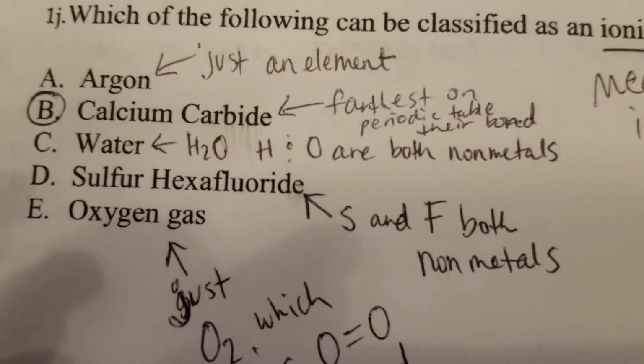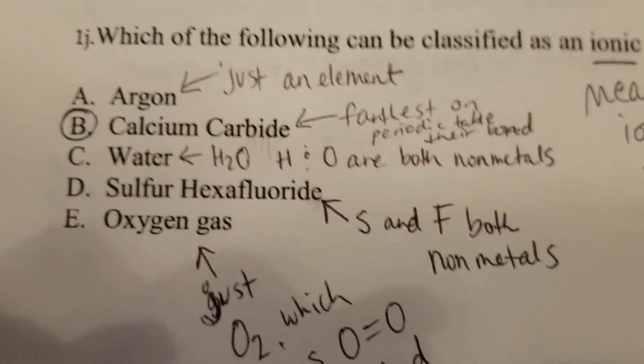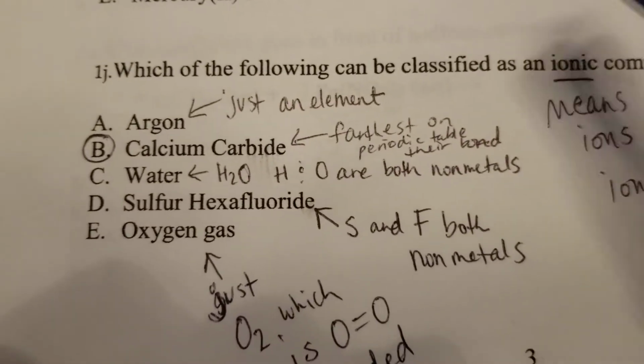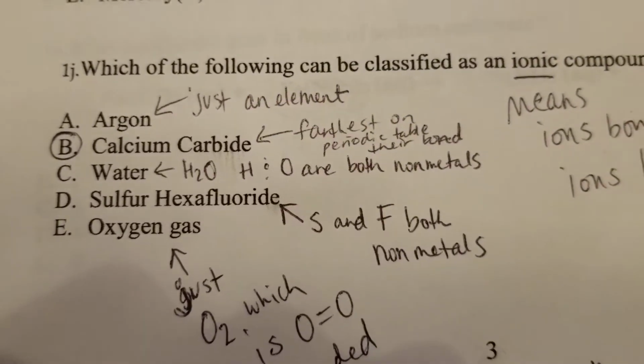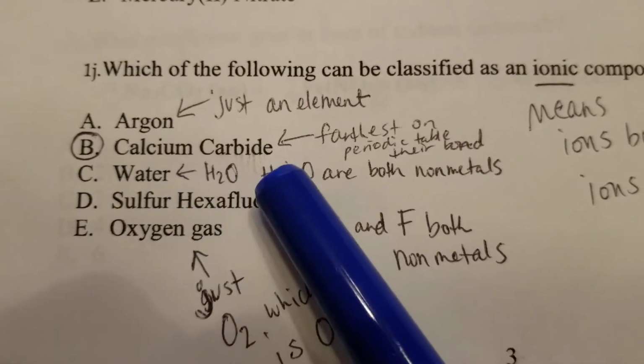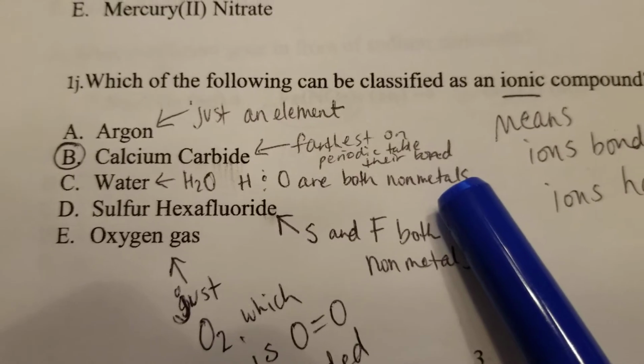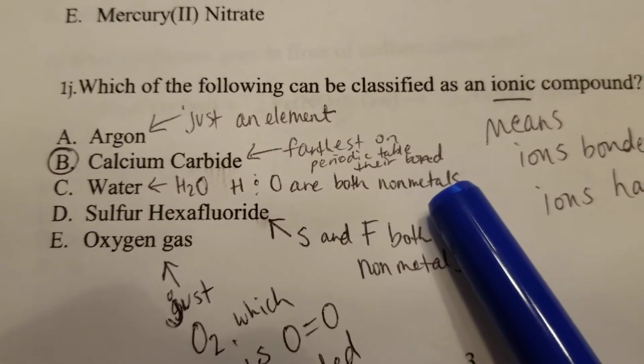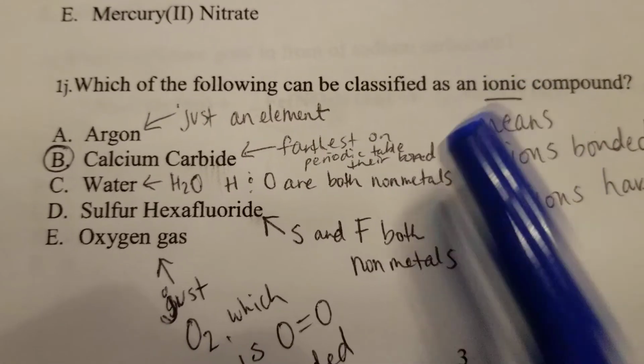Argon cannot be ionic because it's just one element. Argon is in group 8. Just an element from group 8, not going to be ionic. Letter C, water, H2O. H and O are both nonmetals. What do we say? Non-metal with non-metal is covalent, so that's not going to be ionic.